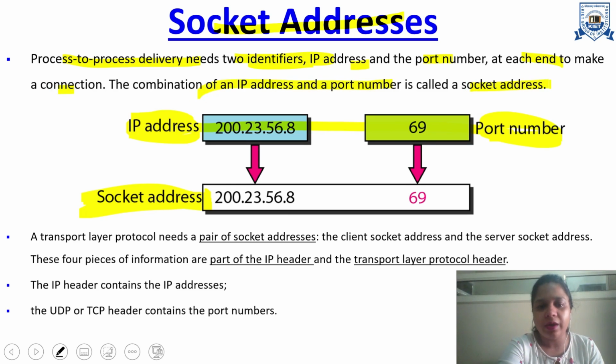Now, the transport layer needs a pair of socket addresses, that is, a client socket address and a server socket address.